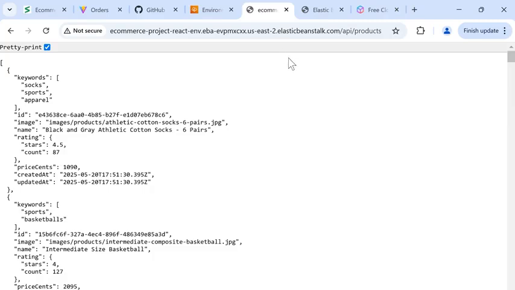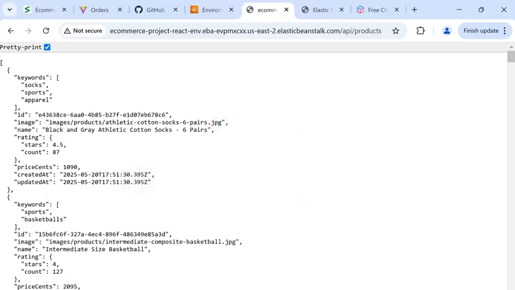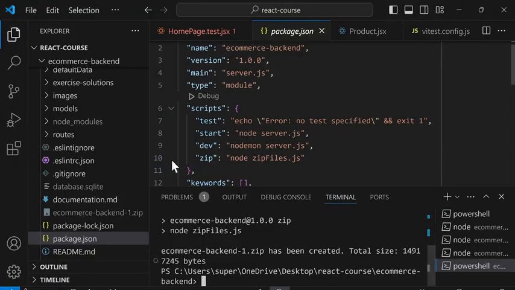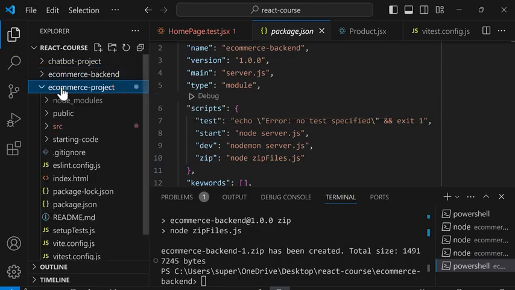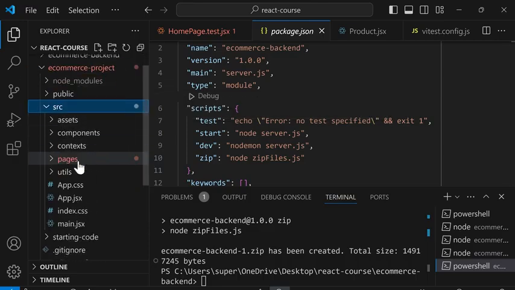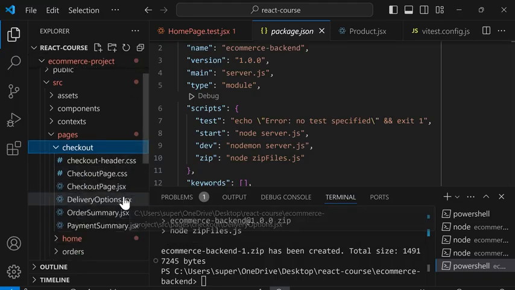Now that our backend is on the internet, let's put our front end on the internet as well. For the front end, we also need to prepare our code. So we'll go back to VS Code, and I'll collapse this folder for now. And if we look at the front end code, notice that in here, we use .jsx code. However, remember that the browser does not understand JSX. It only understands normal JavaScript. So we need to convert this code into normal JavaScript first.